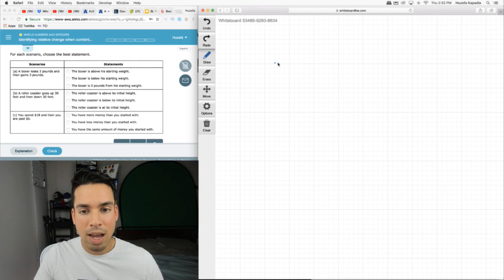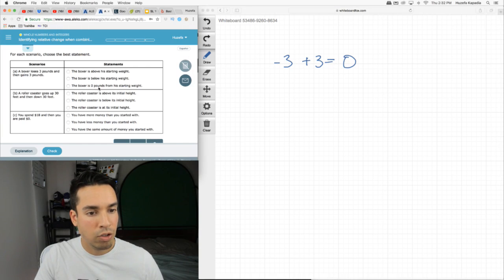Think about it. If you go down by 3 pounds and then up by 3 pounds, it's the equivalent of a negative 3 combined with a positive 3, which is 0. So the boxer is 0 pounds from his starting weight, meaning he's right back where he started.